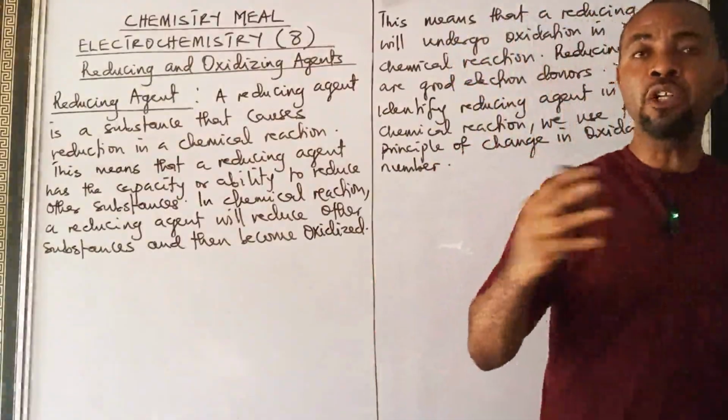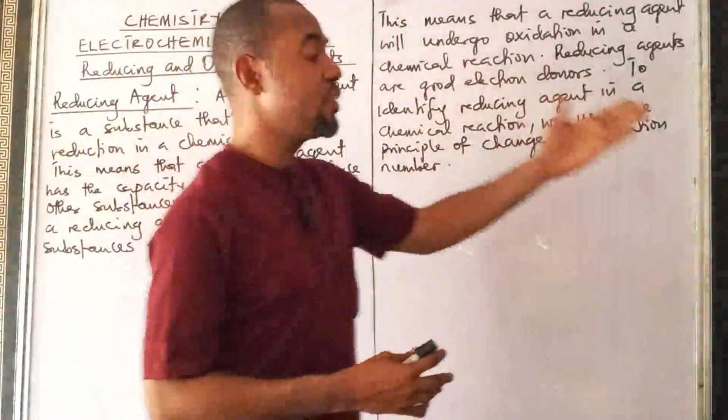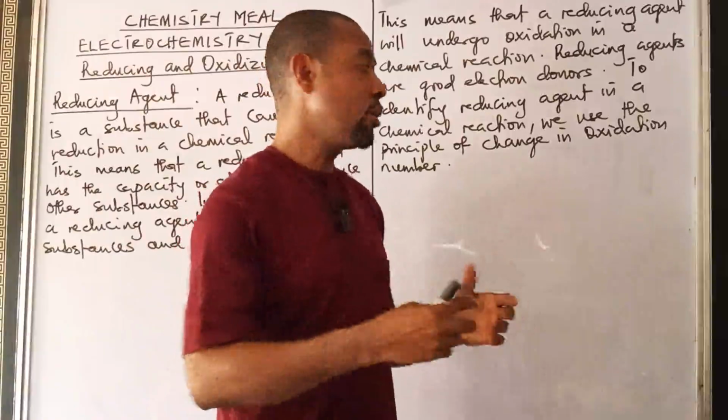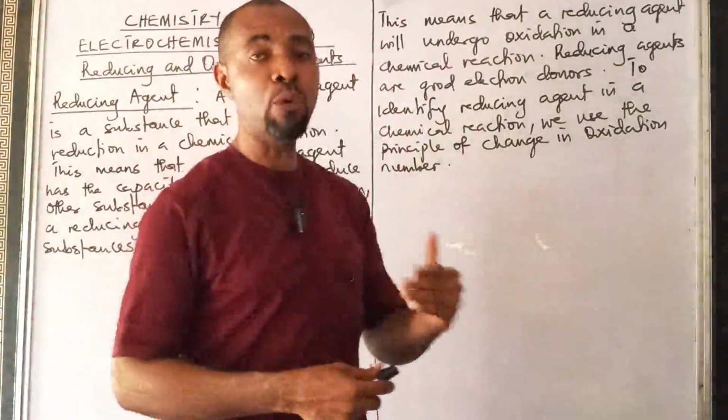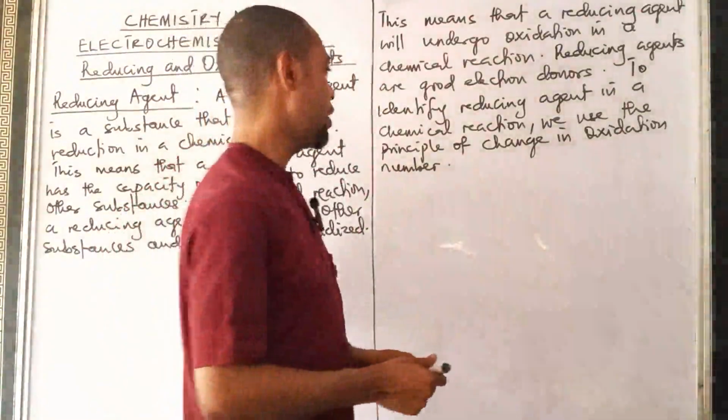So when you calculate the oxidation number of a substance on the reactant side and also find its oxidation number on the product side, the one whose oxidation number will increase is the reducing agent.